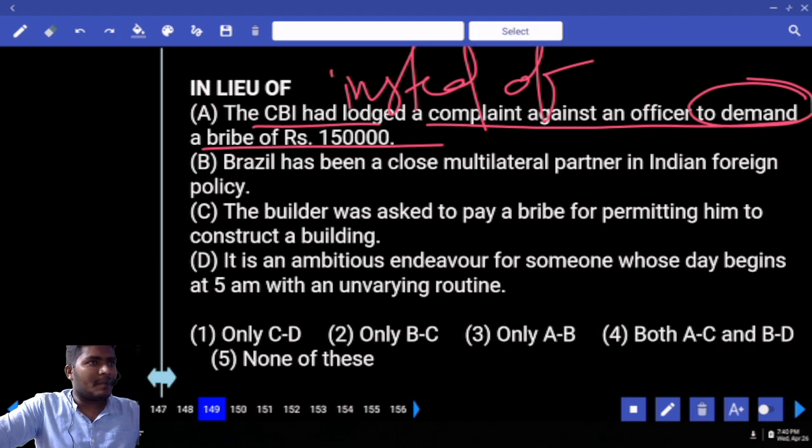Did the CBI come and say, hey officer, go and take the bribe? What did it say? Here, to demand shows clearly a reason. Write one sentence: To get a government job. Underline to get. After government job, comma.